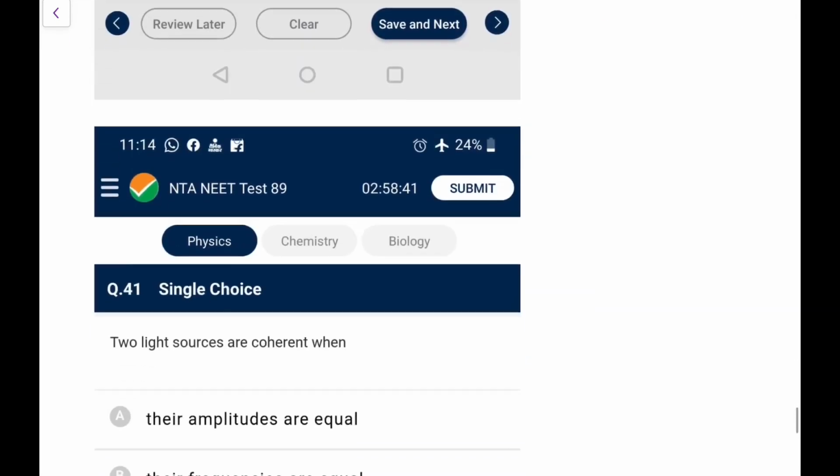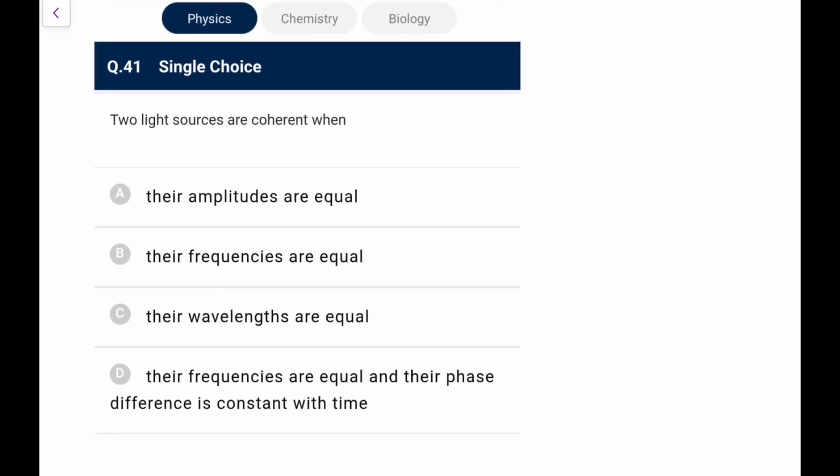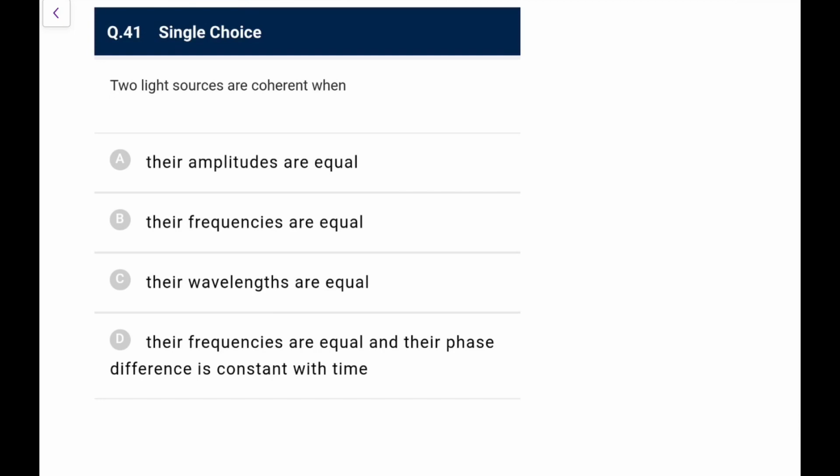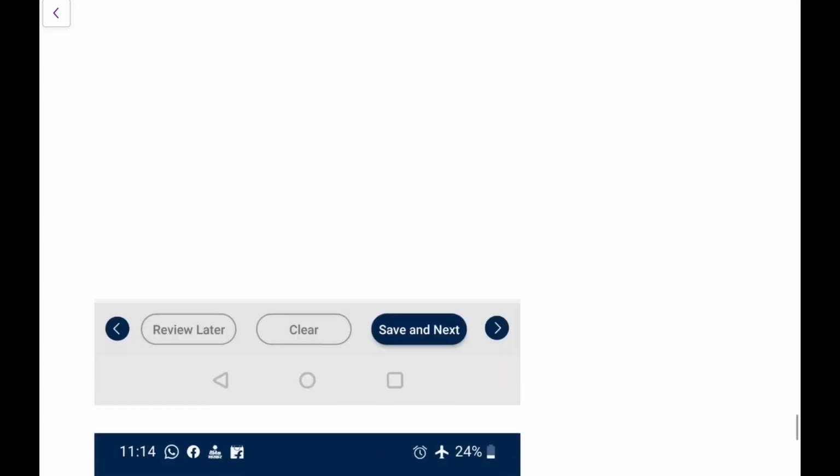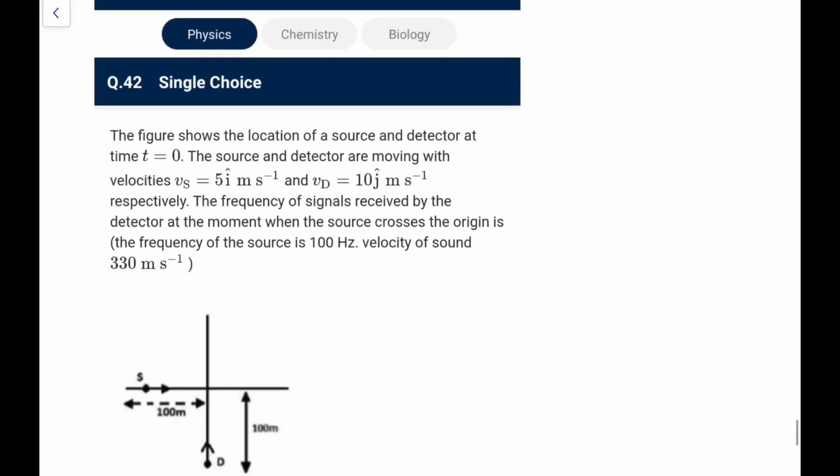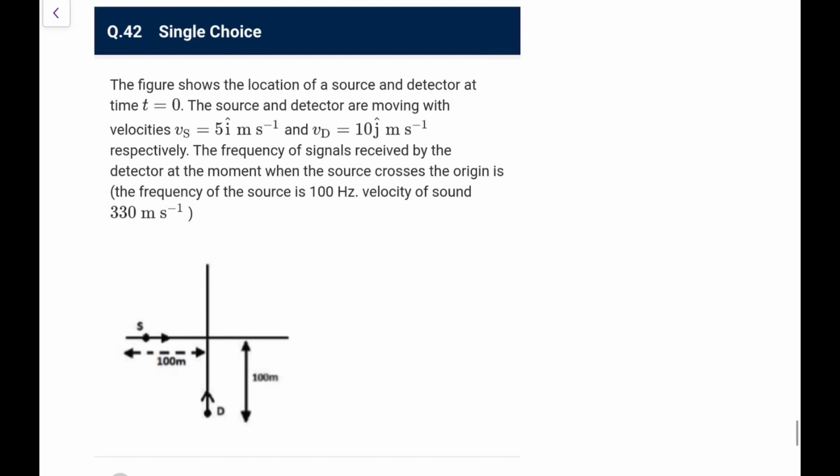Next one, two light sources are coherent. Basic definition: for them to be coherent, their frequencies must be the same and their phase difference should remain stable with time. So option D, there's no doubt about it. That is needed for YDSE, otherwise you won't observe any interference fringes anywhere.